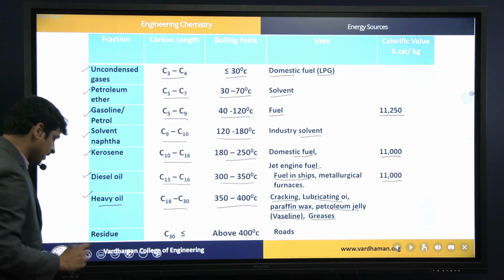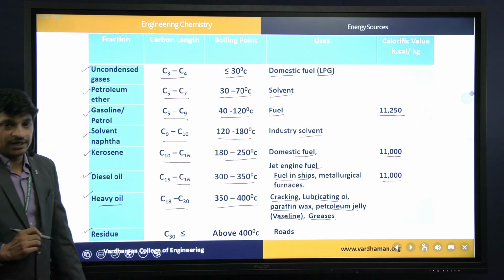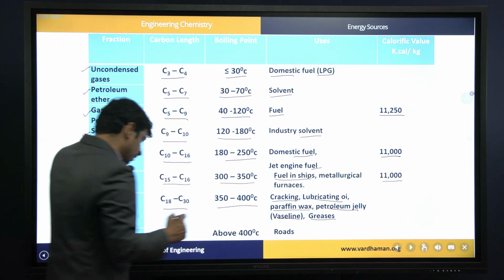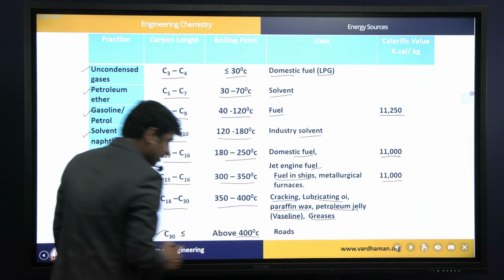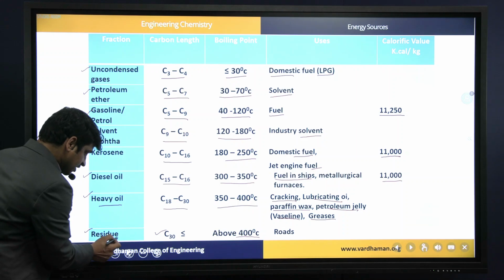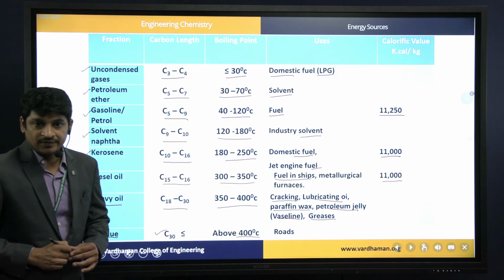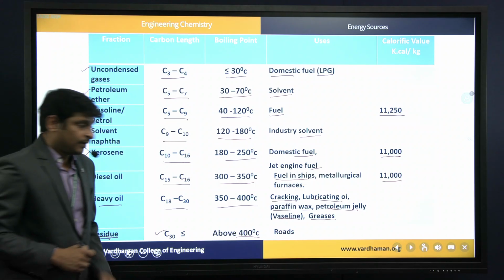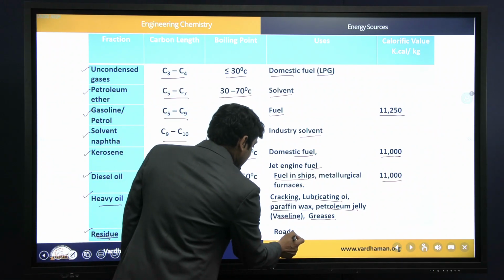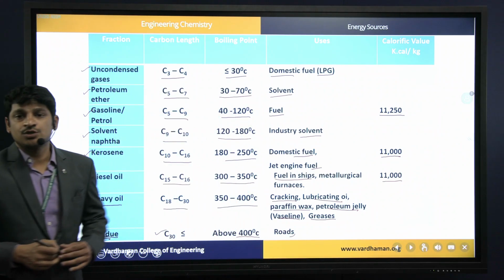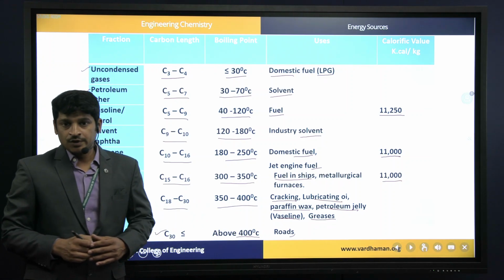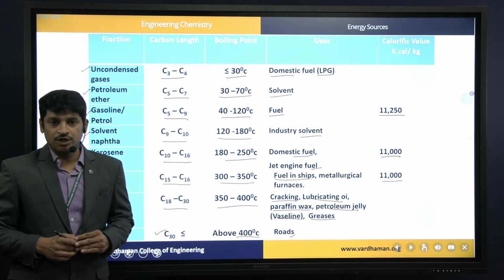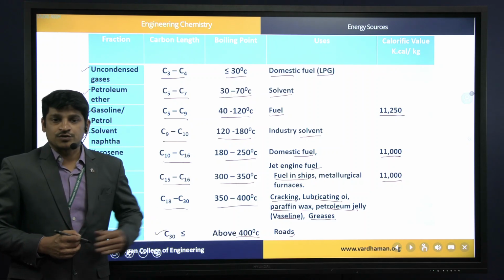The last fraction is residue, whose carbon chain length is more than C30, and boiling point is above 400 degrees centigrade, so that it remains as residue and not as vapor. So from the bottom portion residue is collected, and this residue we can call tar or asphalt, which is used for making roads. So all these are the fractions which can be separated by using the fractional distillation process.